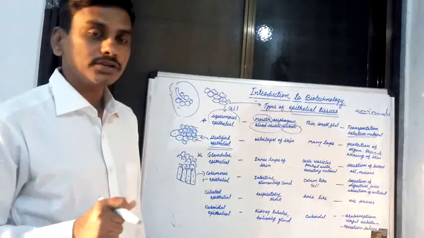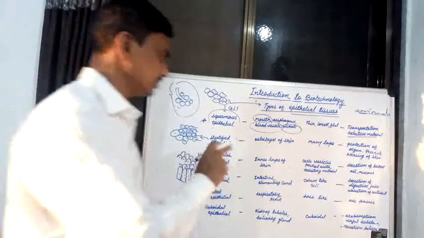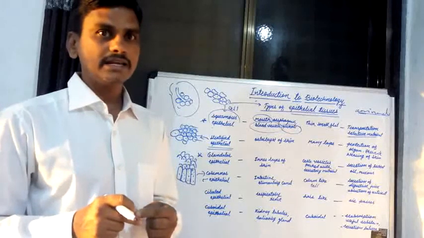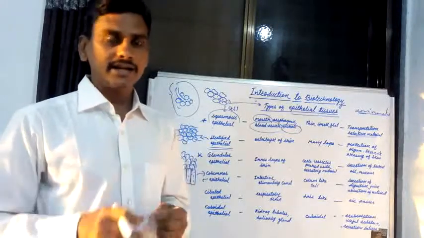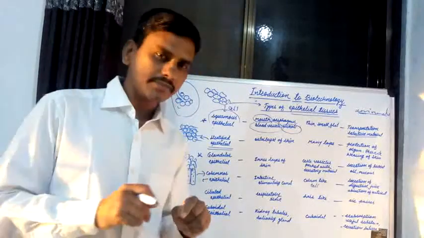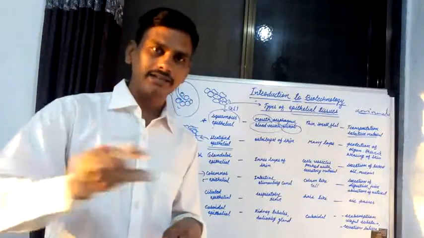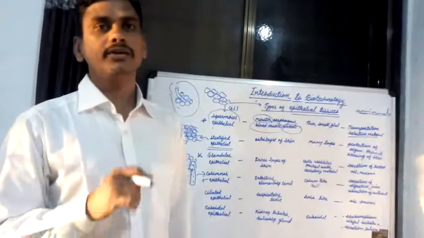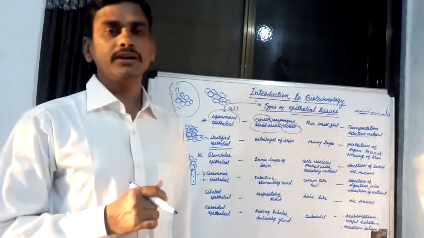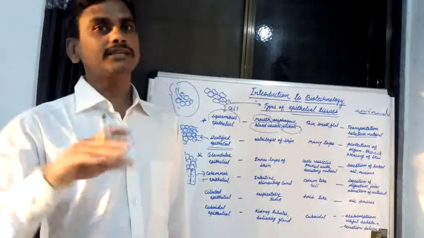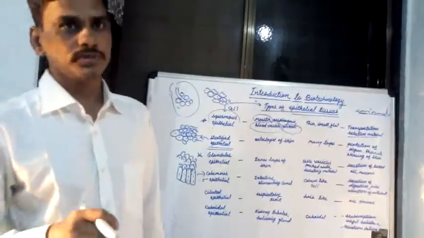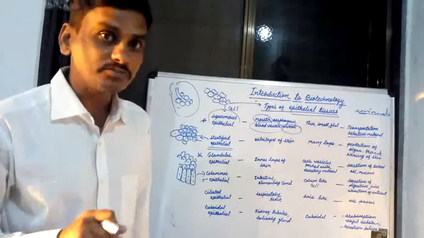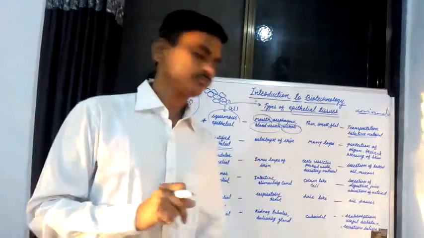Where are these columnar epithelial tissues present? They are present in the inner layer of the small intestine and large intestine, in the alimentary canal of the digestive system. The inner wall of the small intestine and large intestine is made up of columnar epithelial tissue.